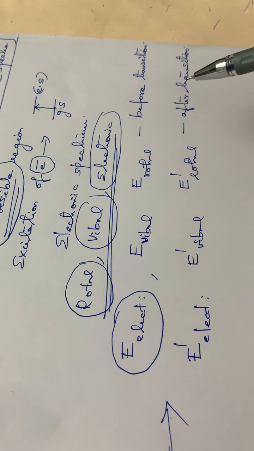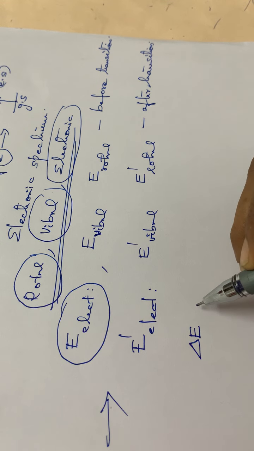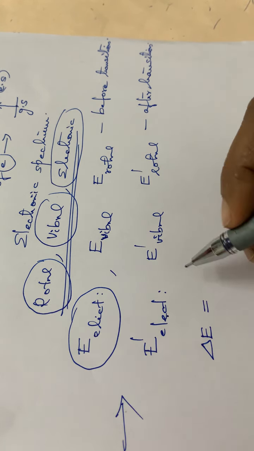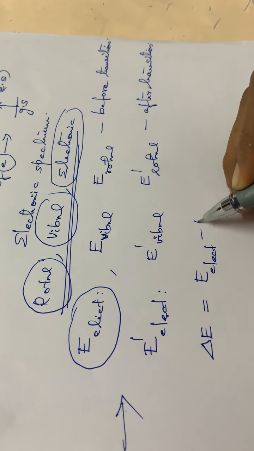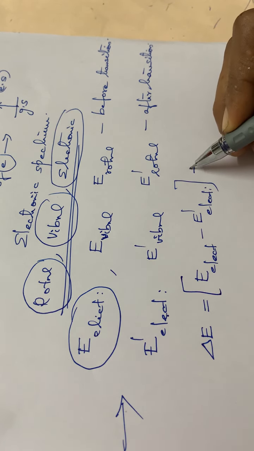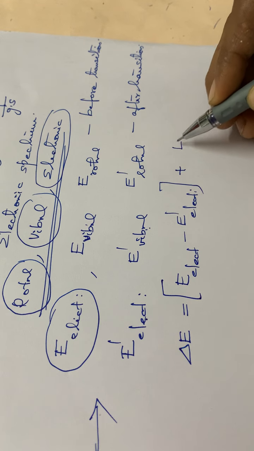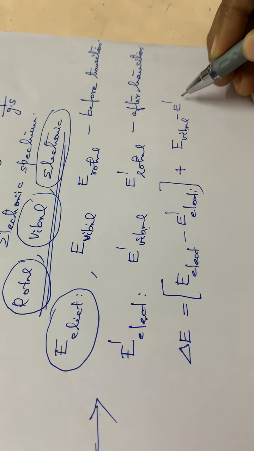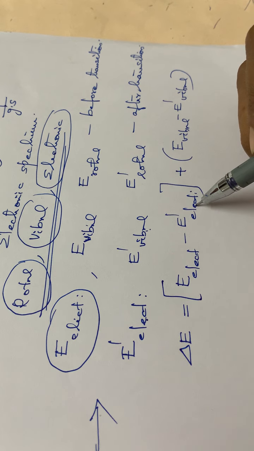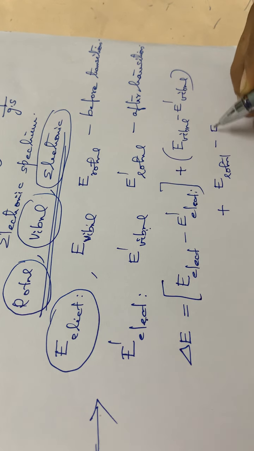We write the difference in energies as delta E. So delta E is equal to the difference between the electronic energies, E electronic minus E dash electronic, plus the vibrational energy difference, E vibrational minus E dash vibrational, plus E rotational minus E dash rotational.